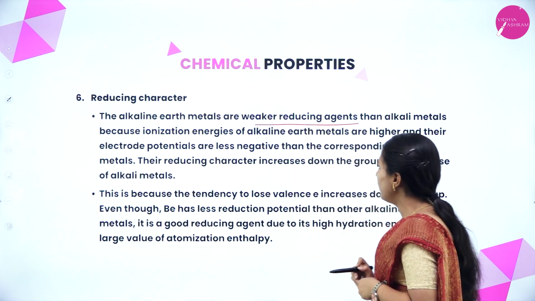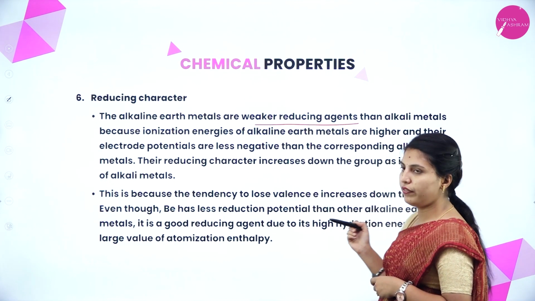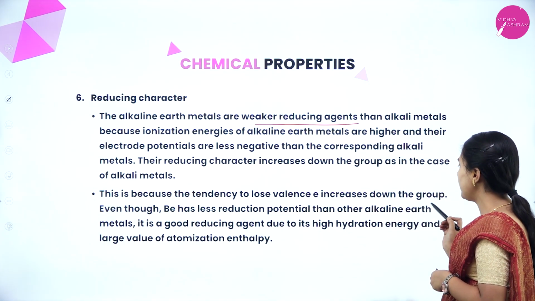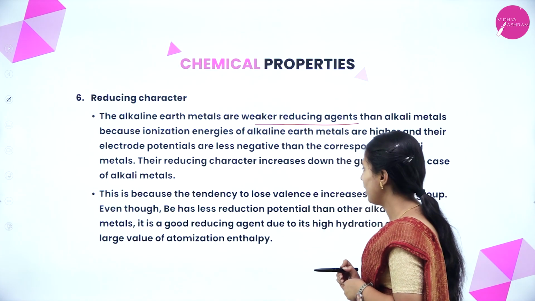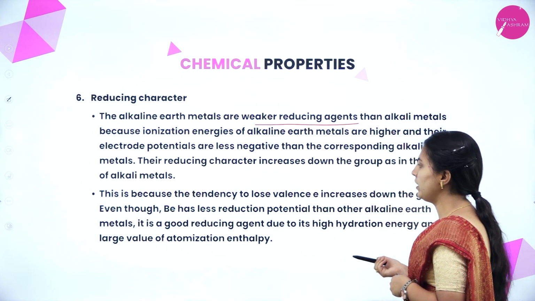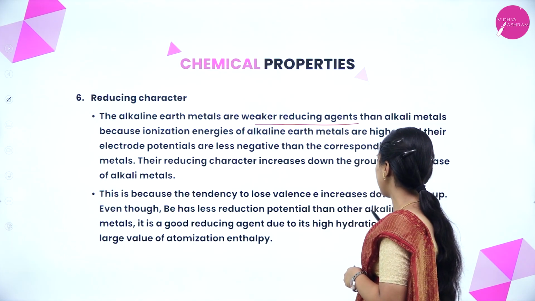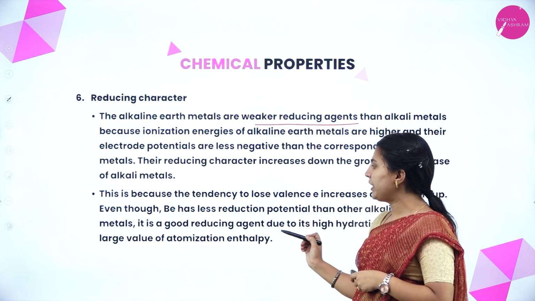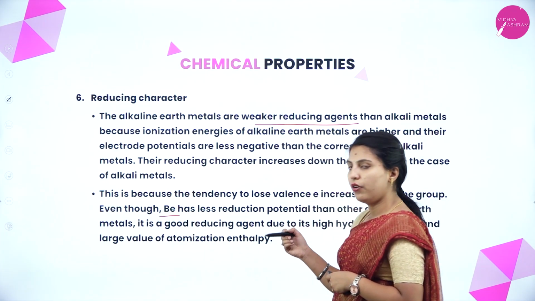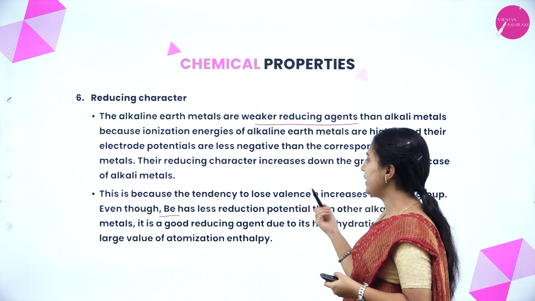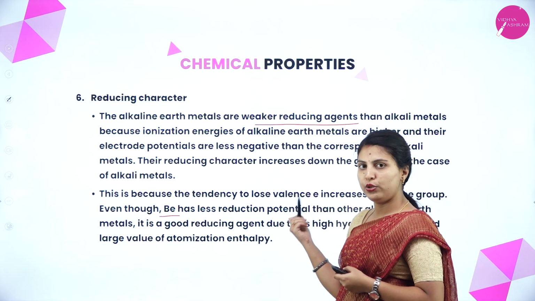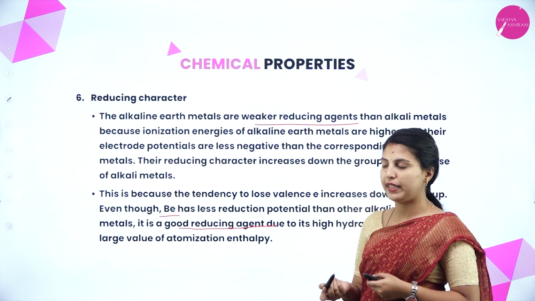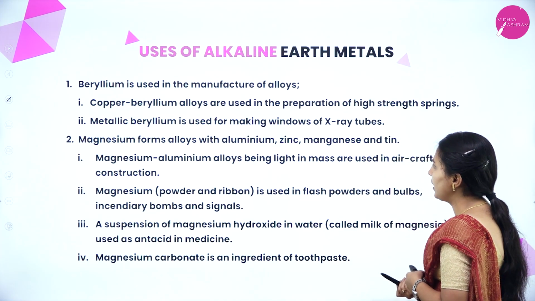Their reducing character increases down the group as in the case of alkali metals. This is because the tendency to lose valence electrons increases down the group. Even though beryllium has less reduction potential than the other alkaline earth metals, it is a good reducing agent due to its high hydration energy and large value of atomization enthalpy. Here beryllium will act a little bit differently compared to other alkaline earth metals. It has less reduction potential, but it is a good reducing agent because it has high hydration enthalpy. Next, uses of alkaline earth metals.